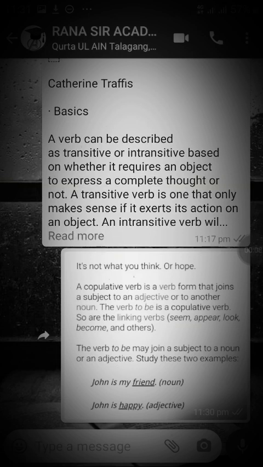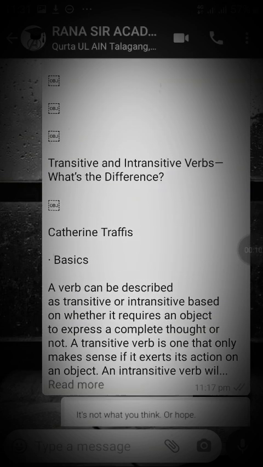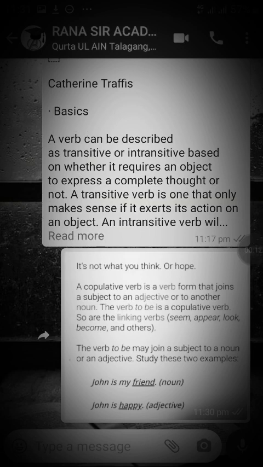Dear student, friend, follower, today I am going to teach you what is a copulative verb, a linking verb. I am going to teach you what is a transitive verb and what is an intransitive verb. Further, we'll learn what is a ditransitive verb and what is a monotransitive verb. We'll see one by one. Let's see.